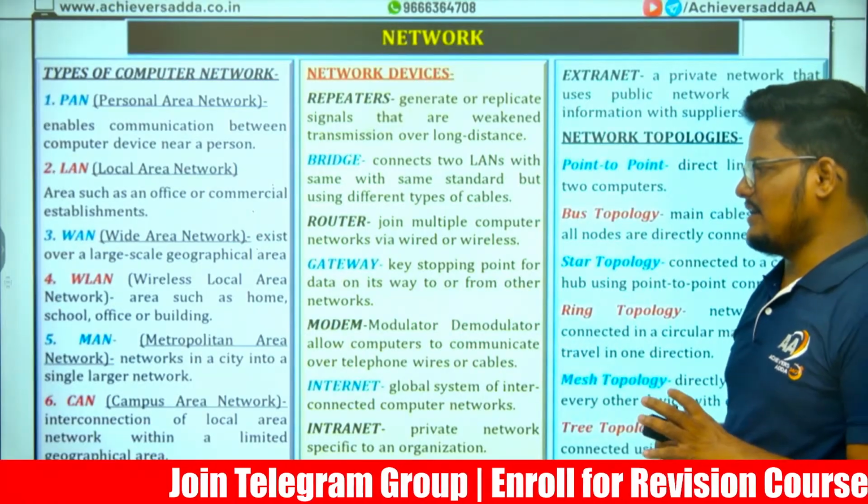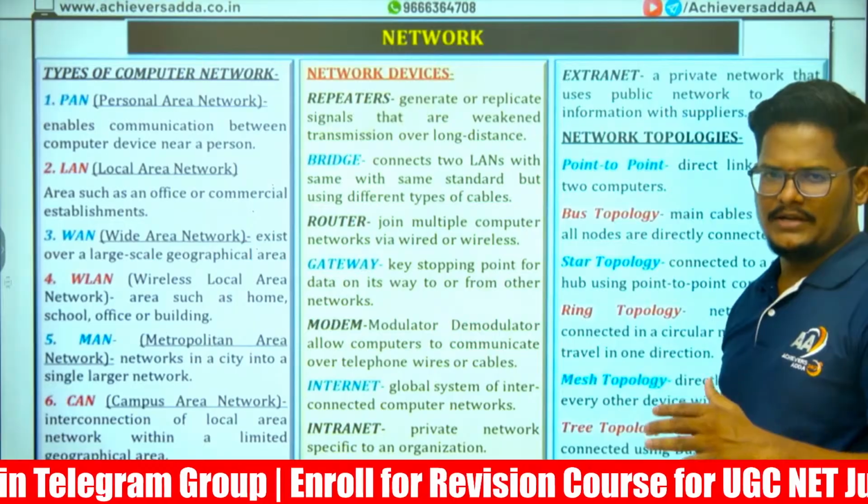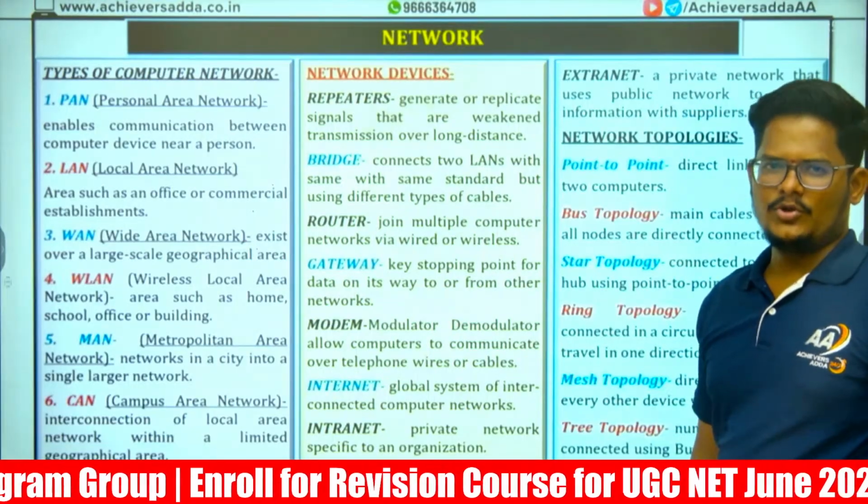CAN, campus area network, is an interconnection of local area networks within a limited campus, like a university campus.